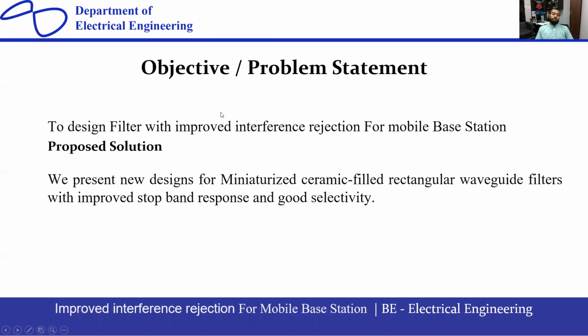Objective or problem statement of the project. To design a filter with improved interference rejection for mobile base stations. For the frequency that we want to pass, we don't want other frequencies that we didn't want to pass to interfere in this passband. Okay, so we want to design a filter with improved interference rejection. Okay, so that's why this is the title.